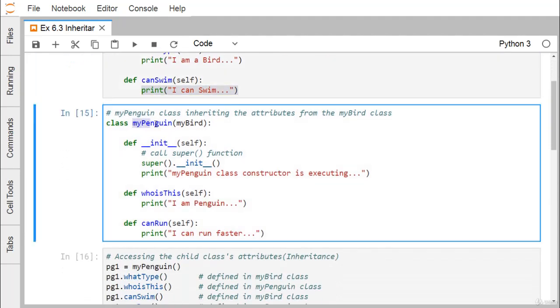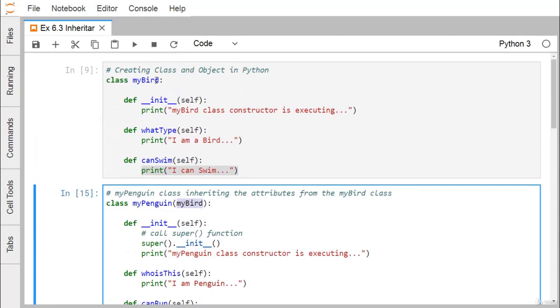Here we have another class known as myPenguin, which is inheriting myBird. See, myBird we have defined here. So let me execute the code. The class has been defined, and myPenguin is inheriting myBird. Unlike Java, here we need not write extends or any other keyword. Just within the brackets we mention the respective class name. The class name mentioned within the brackets is the base class, also known as the superclass, and this is our derived class or subclass.